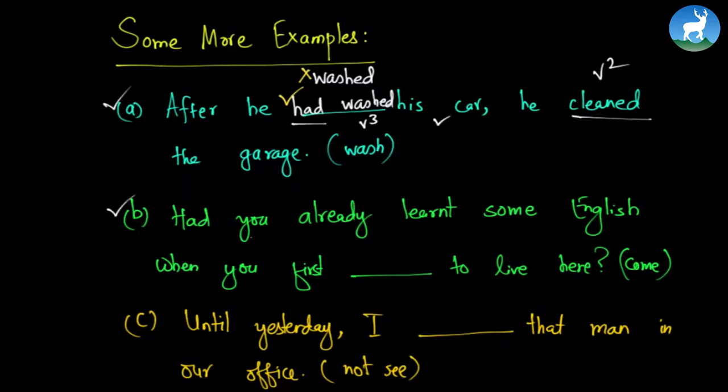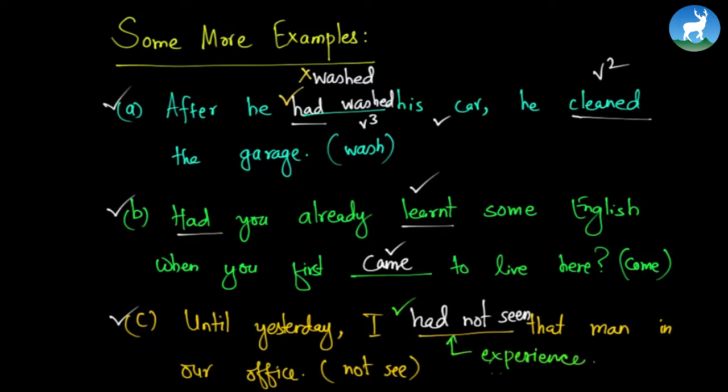Let's go to the second example. Had you already learned some English when you first came to live here, right? Had you already learned? So we have a progressive aspect here. That's why we will use simple past tense. Let's go to the last example: until yesterday, I blank that man in our office. I had not seen. Why do we use had not seen? Because this indicates some kind of experience. That's why we use the term had not seen.